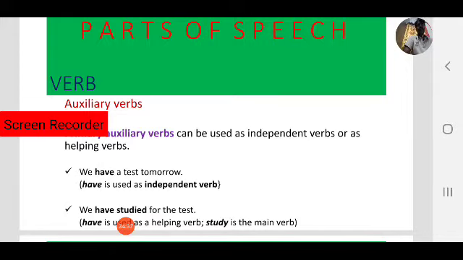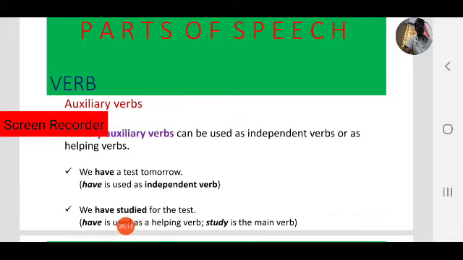For example, we have a test tomorrow. What is the verb here? Yes, have is a helping verb, not an action verb. Have is used as the independent verb here, so no other verb is there. We have a test tomorrow. It tells possession. Have is a helping verb that works as an independent verb.